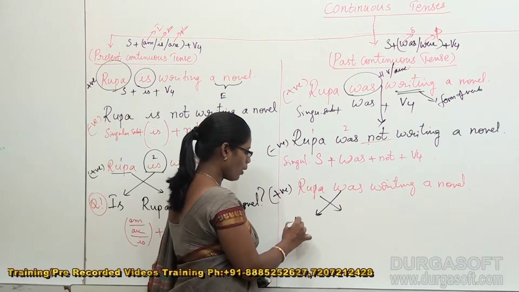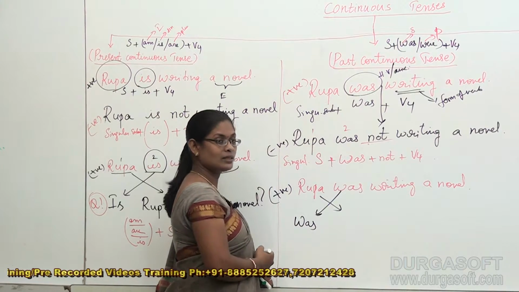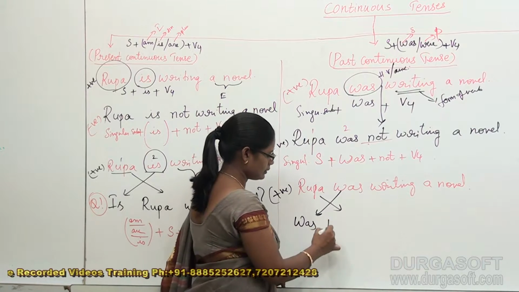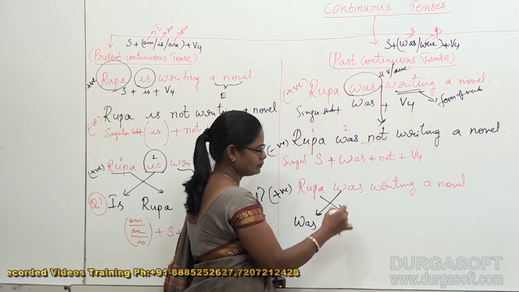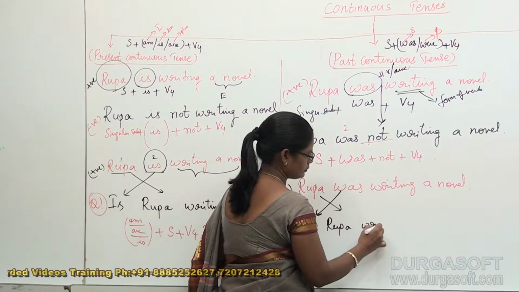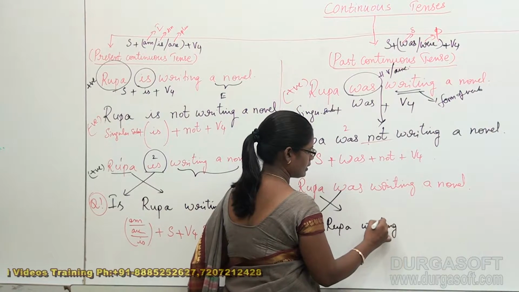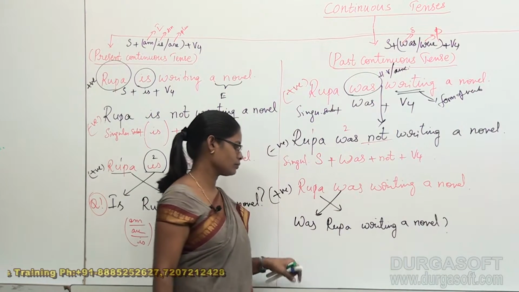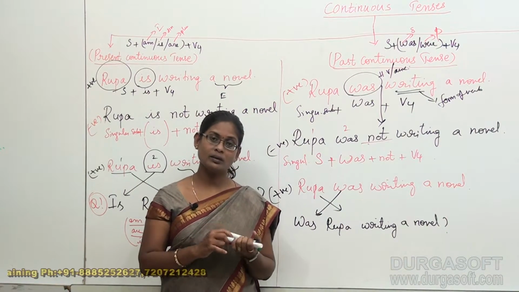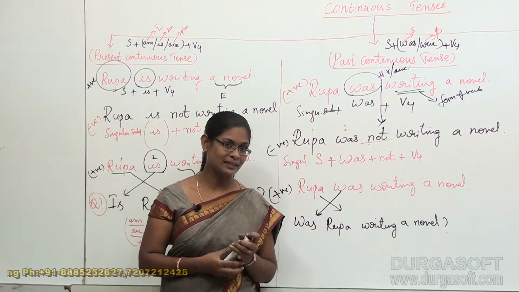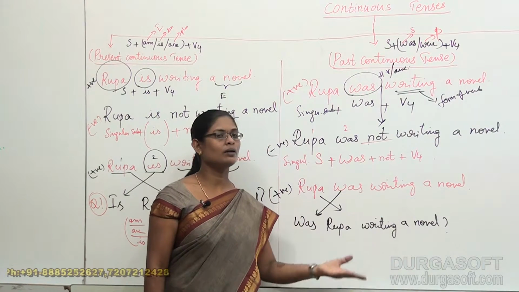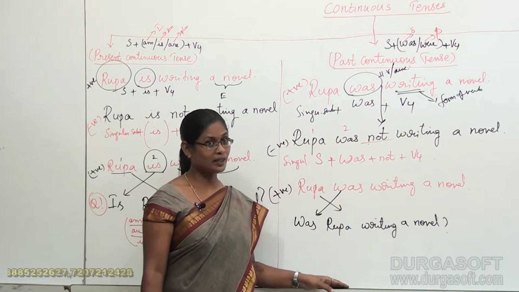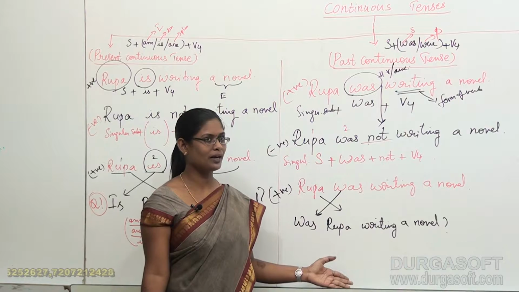That is, was occupies the first place and Rupa occupies the second place. Was Rupa writing a novel? How simple it is, right? Rupa was writing a novel. Was Rupa writing a novel? Very expressive and very interrogative, right?